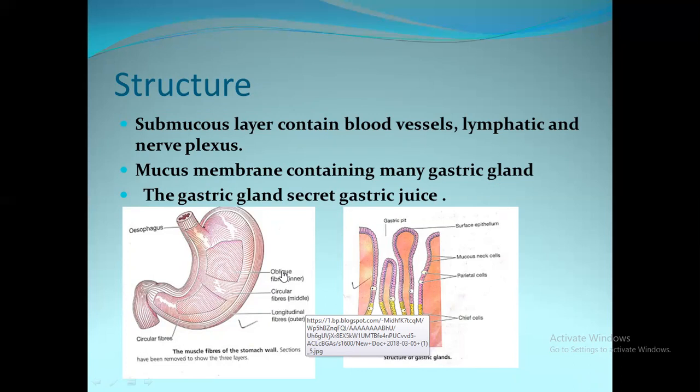Oblique fibers we also call inner oblique fibers, and circular fibers we also call middle fibers, and outer longitudinal fibers we also call longitudinal fibers.